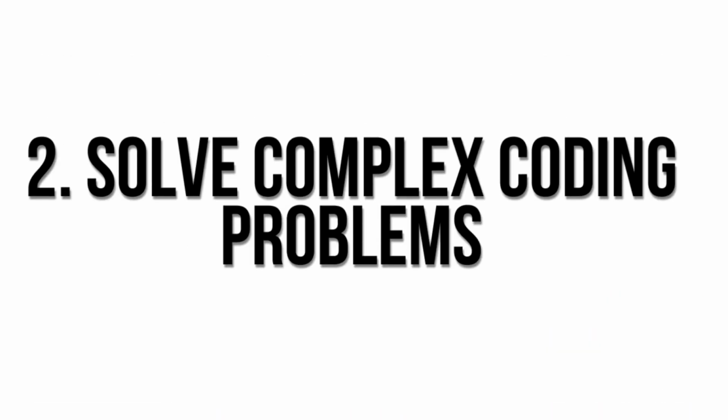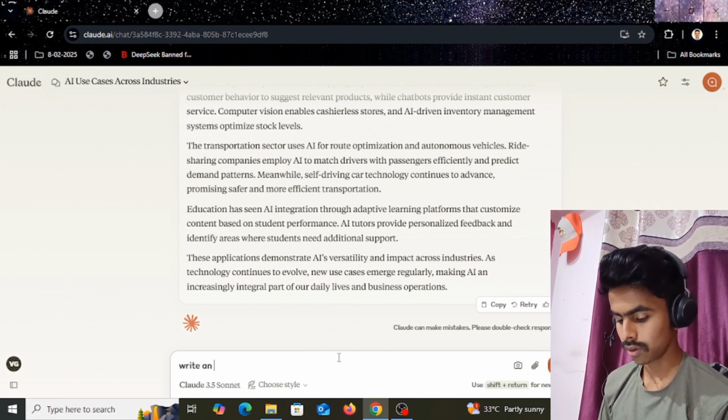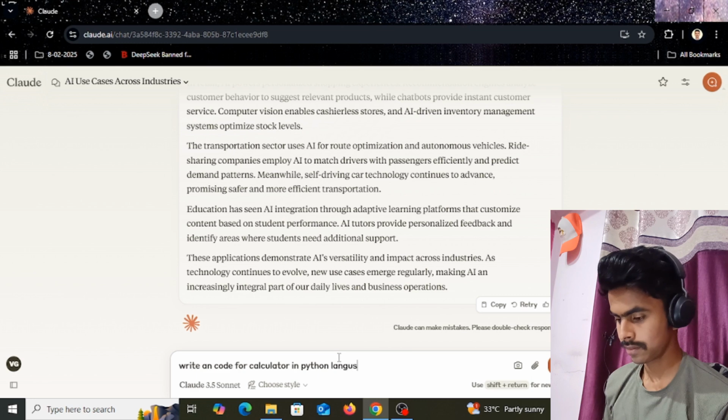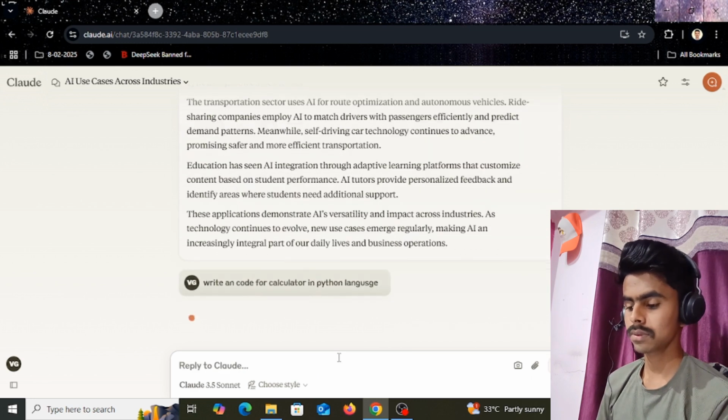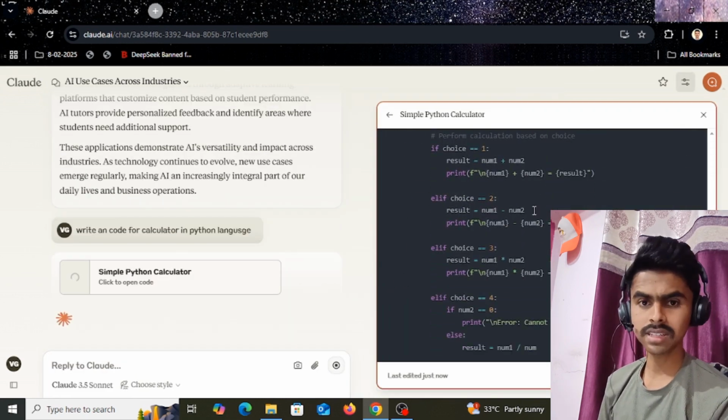The number two use case is that you can get a solution to complex coding problems. Like you can give a prompt like write a code for calculator in Python language. Yeah, so it can generate. Okay, yeah, so it is very fast as compared to ChatGPT.